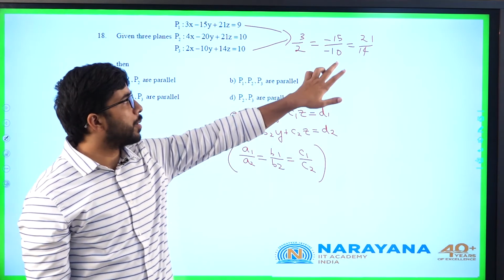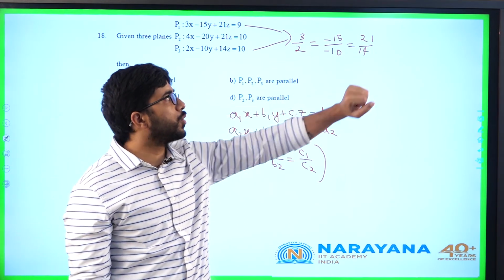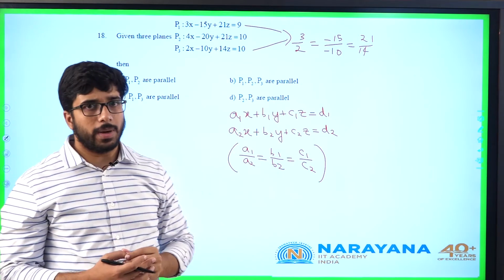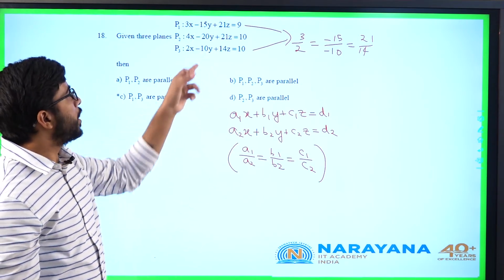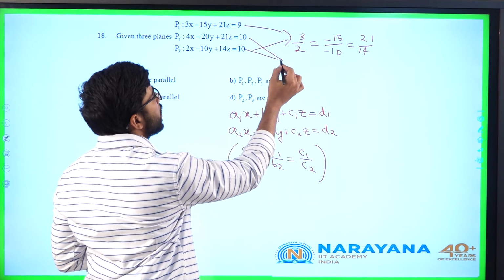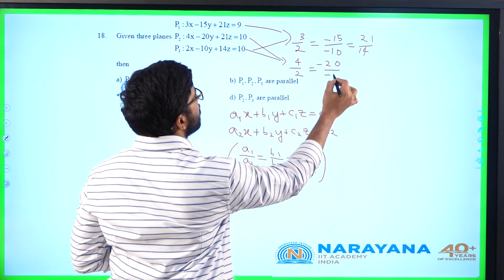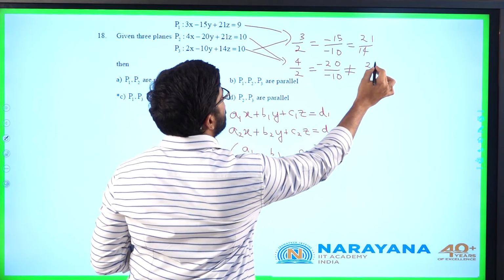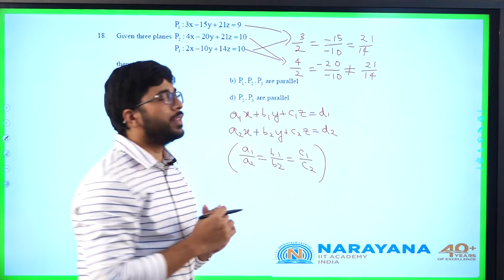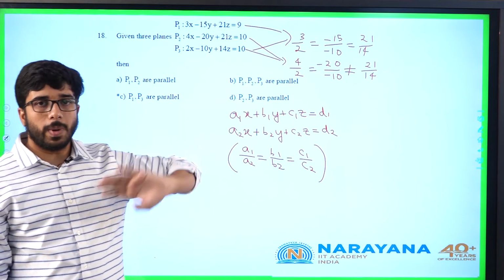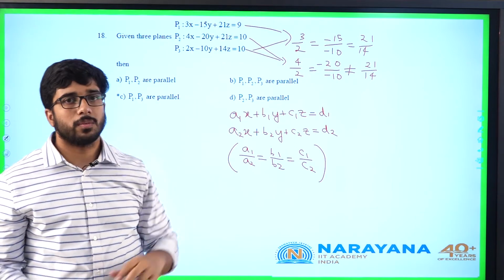3 by 2, this is 3 by 2, this is also 3 by 2, 7 3s are 21, 7 2s are 14. Hence I can say P1 and P3 are parallel. Coming to P2 and P3, what is happening? 4 by 2 is equal to minus 20 by minus 10, but this is not equal to 21 by 14. Hence, P2 and P3 are not parallel, but P1 and P3 are parallel.